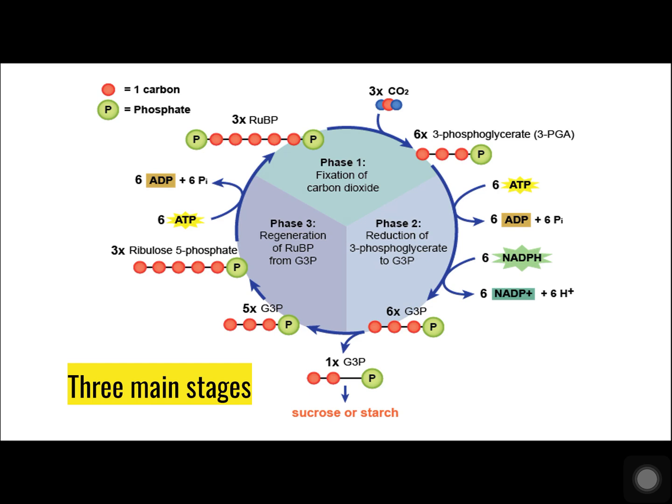The light-independent stage is composed of three stages or phases. Phase number 1 is the fixation of carbon dioxide, or carbon dioxide fixation. Phase number 2 is the reduction of 3-phosphoglycerate to G3P. Phase number 3 is the regeneration of RuBP from G3P.